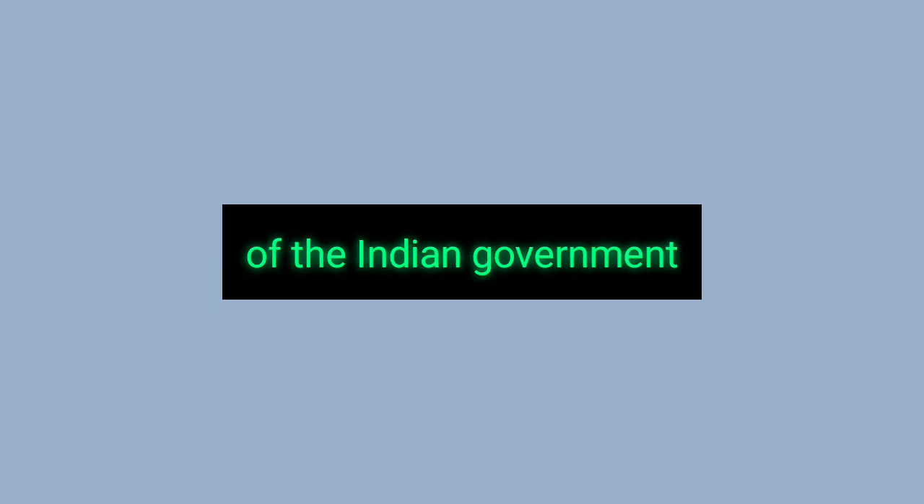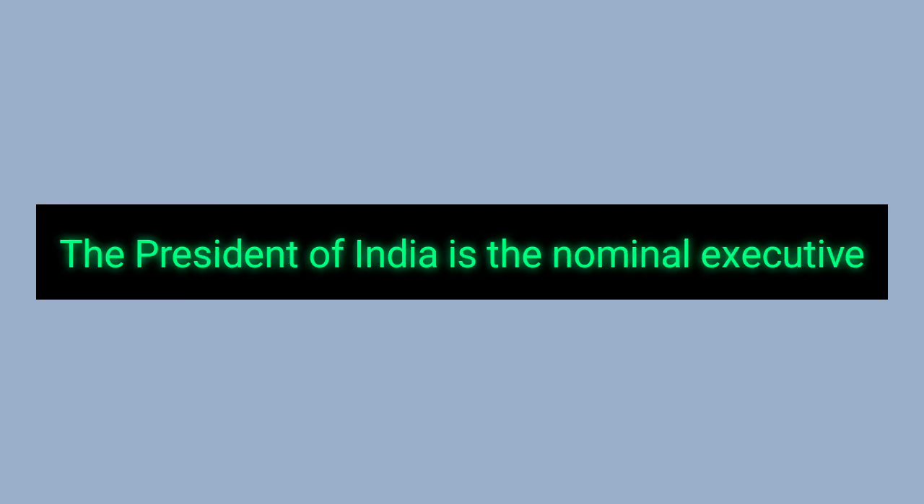The Union Executive is the branch of the Indian government responsible for implementing and administering laws and policies. It comprises the President, the Prime Minister, and the Council of Ministers, and holds the executive power, playing a crucial role in the governance of the country. The President of India is the nominal executive and the head of the state.